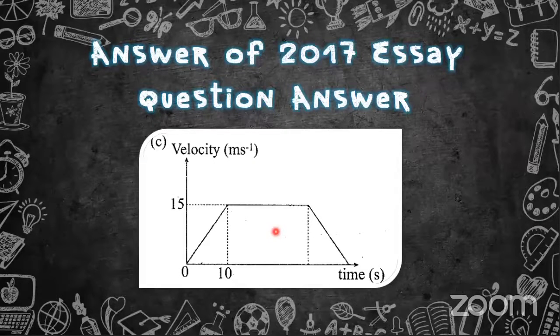So the answer for the 2017 essay question. Right. This is the velocity time graph for the question given.